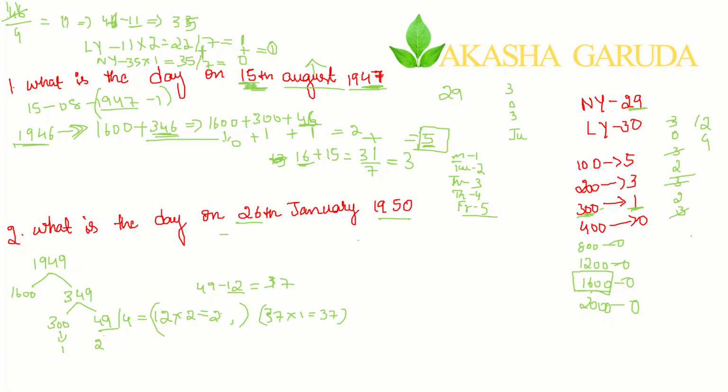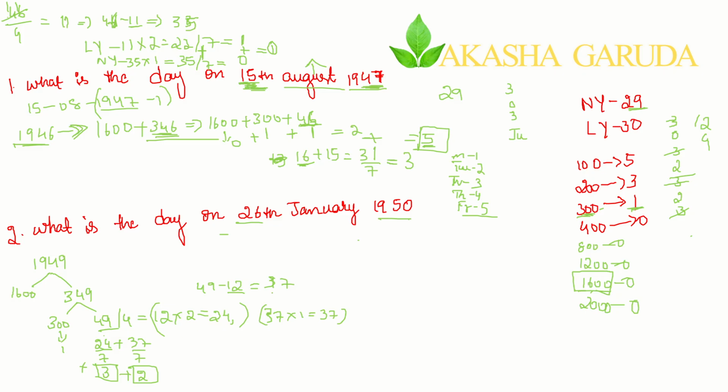Now 24 plus 37, divide by 7. What is the remainder here? The remainder here is 3, and here it is 2. Add both of these remainders: 3 plus 2 is 5, 5 plus 1 is 6.